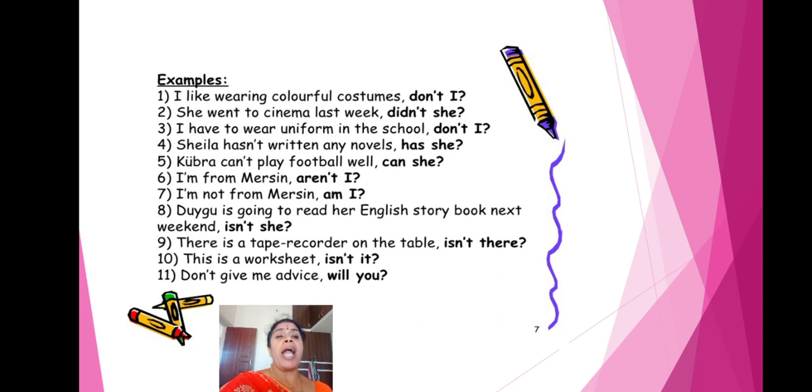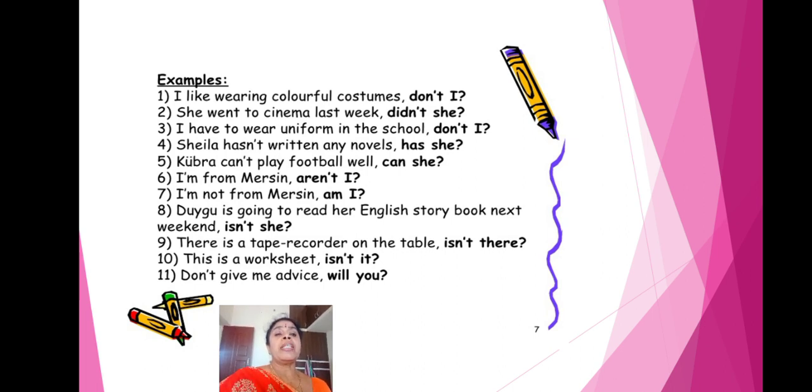Kubra can't play football. Why, sir? Negative is there: can she? I am from Mersin. "I am from", I already told you, so don't forget. What do you have to use here? Aren't I? I am not from Mersin: am I? Here the negative is there, so positive: isn't it?